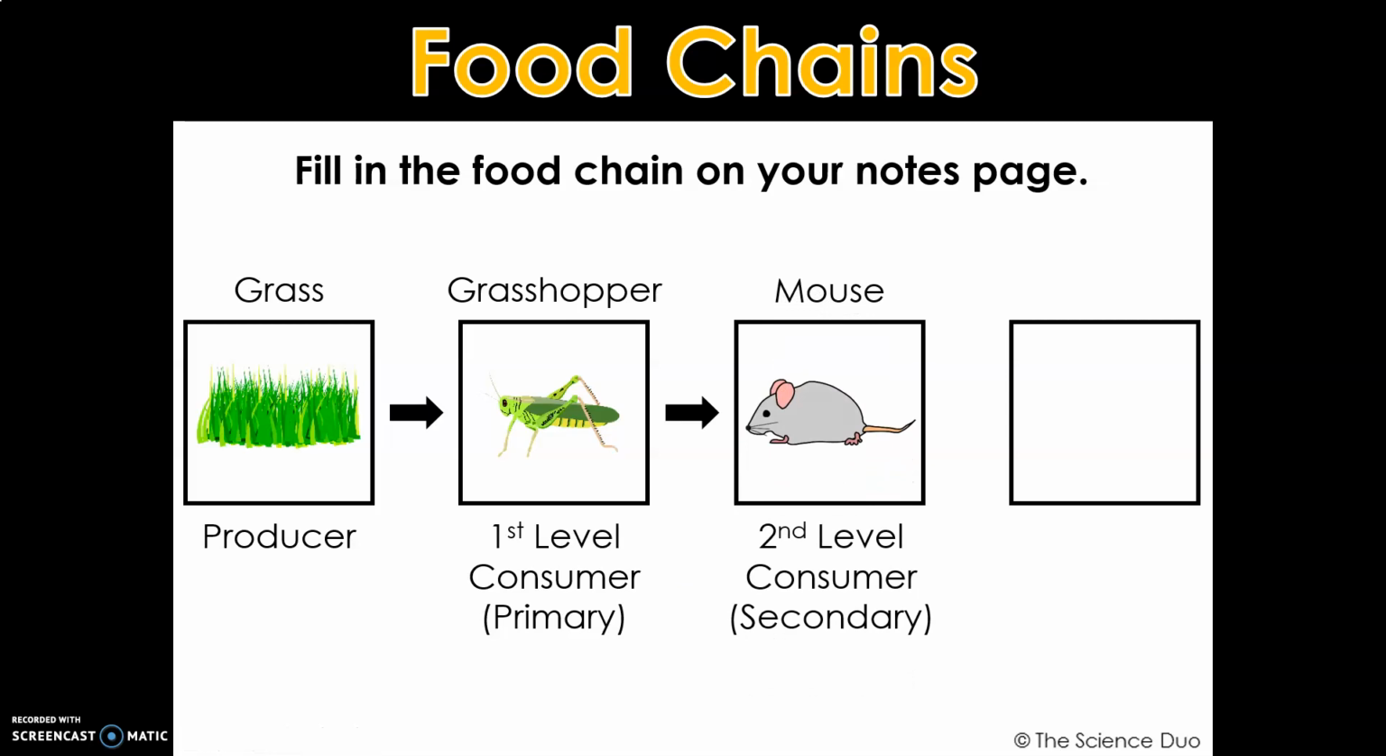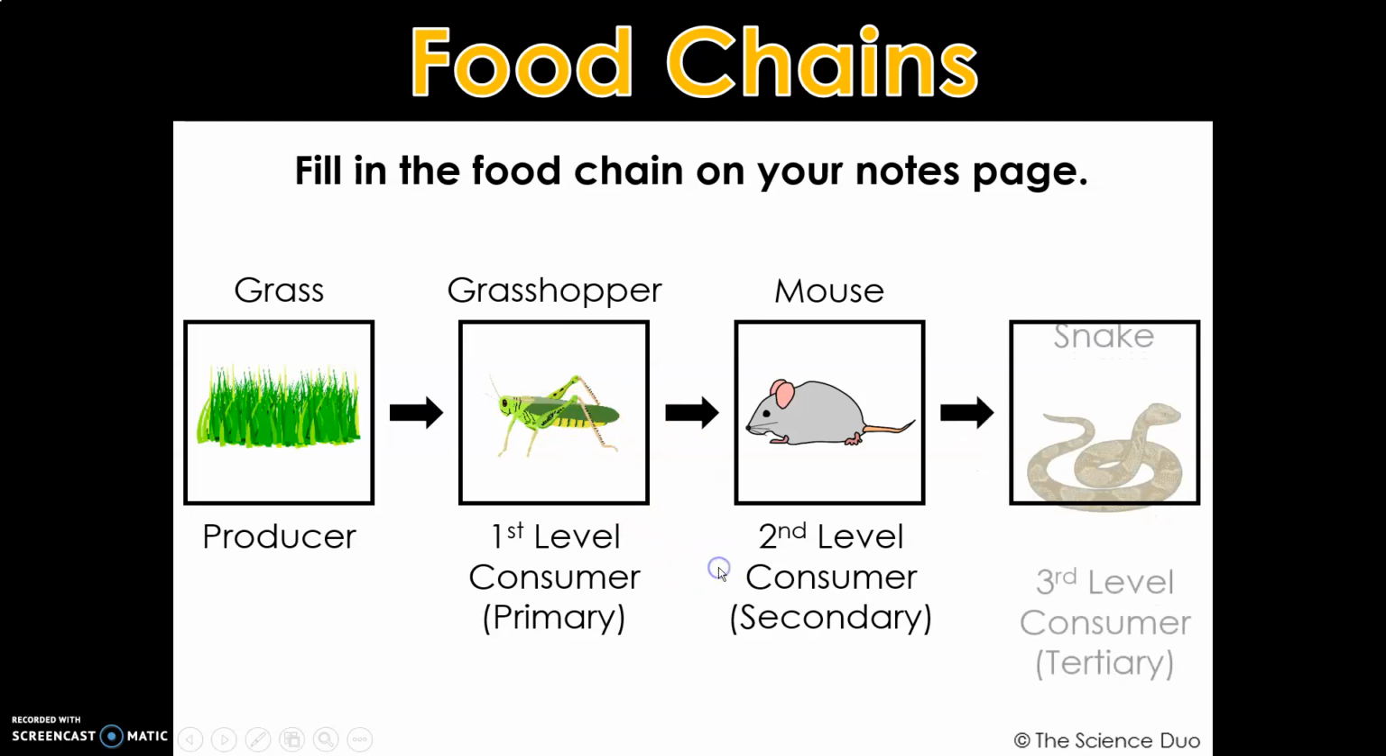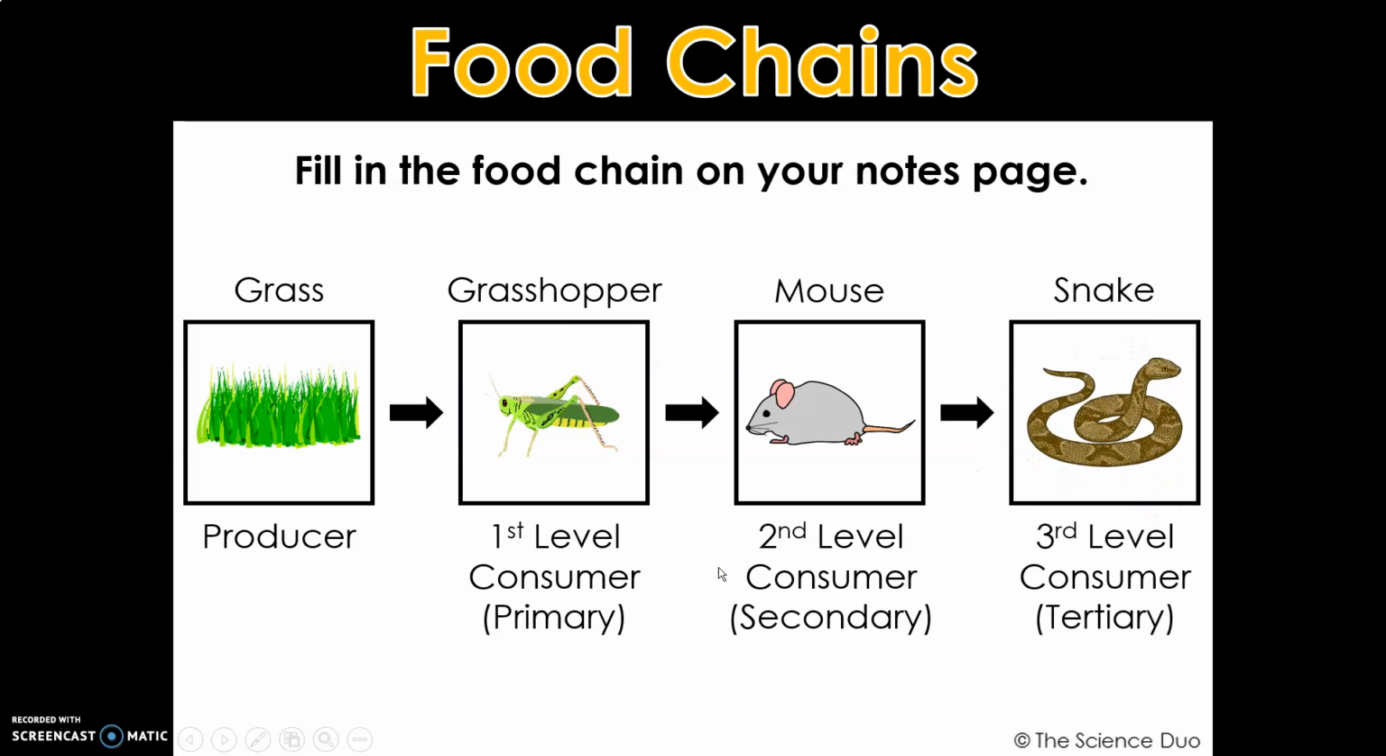The mouse is the second level consumer or secondary consumer. It's going to get its energy from the grasshopper. The snake is the third level consumer or tertiary consumer, and it's going to get its energy from the mouse.